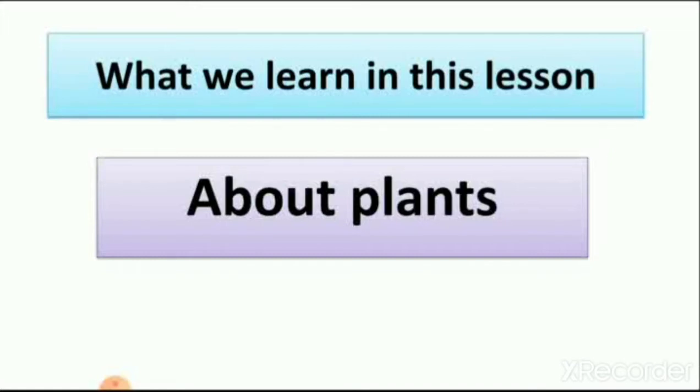Some plants are big, some plants are small, some plants grow along the ground. Then we also learned that plants like lotus grow in water or mud. We need mud to grow plants like lotus. And some plants also grow in the desert. So we learned about plants in this lesson.